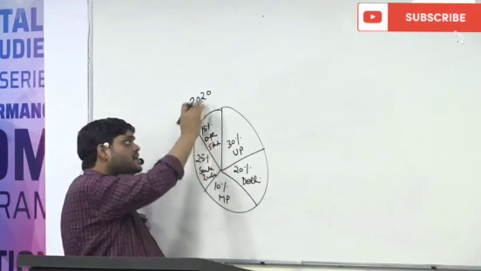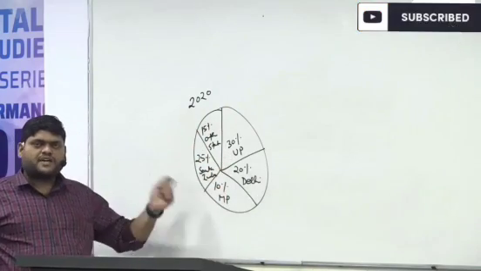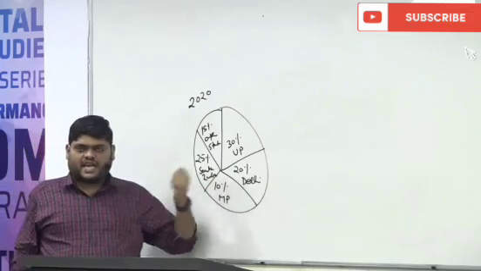This is the number of students from different states who joined Vision IAS in 2020.